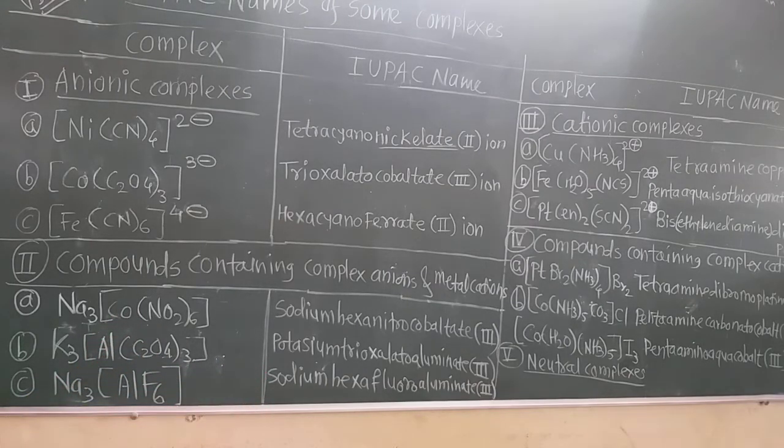Do not write down the word iron because the valences get cancelled here. So the word iron is also not written if there is no charge on that coordination sphere. So it is only sodium hexanitrocobaltate(III). That is its IUPAC name. Now see this next.